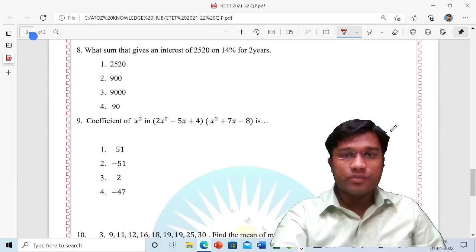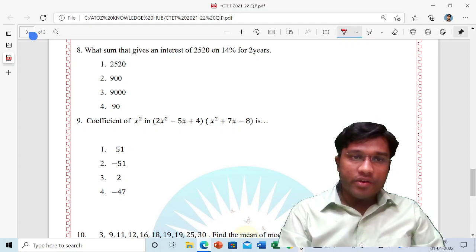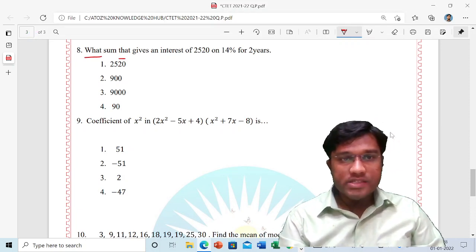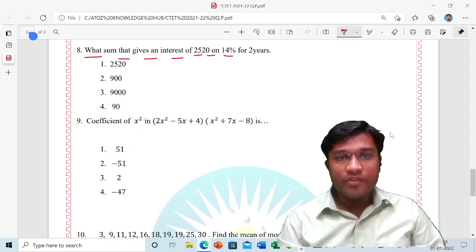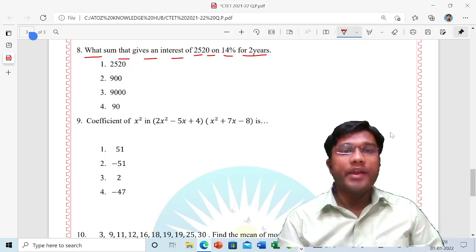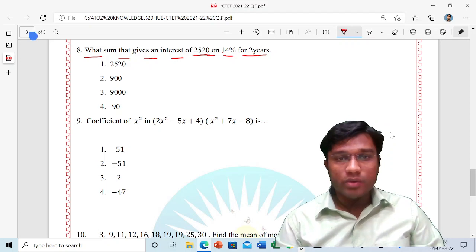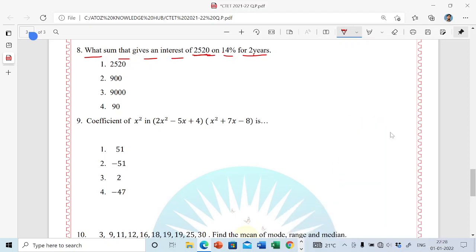See your next question. So again, it is related to simple interest. So here you have to solve, and you should be a little expert in solving this. What is the sum that gives an interest of 2520 at 14% for 2 years? Here time is given, rate of interest is given, and interest is also given. You have to find out the principal amount. So let us solve. How to solve it?